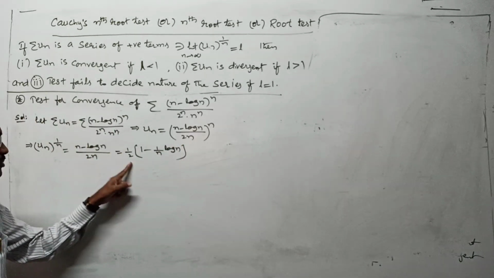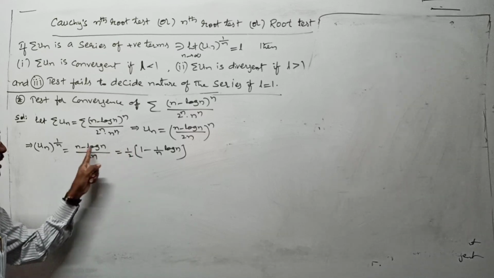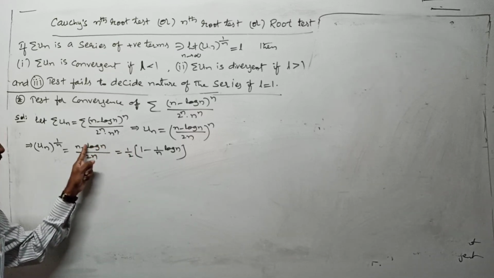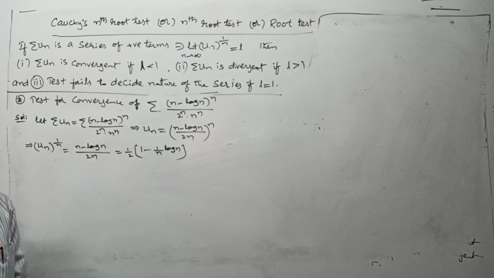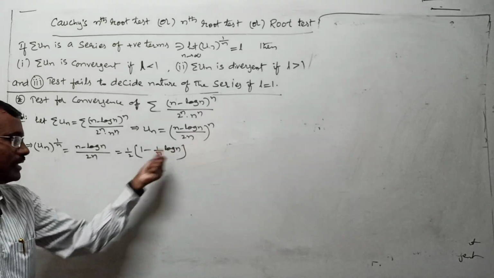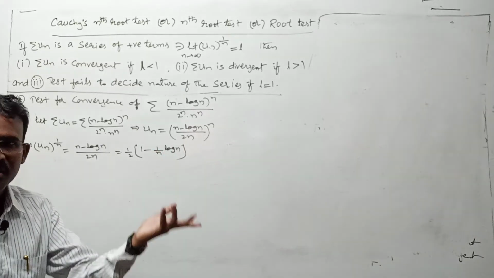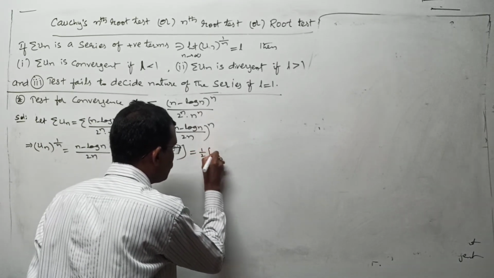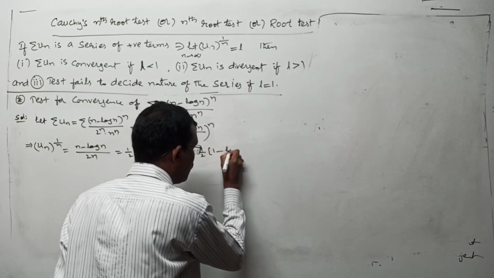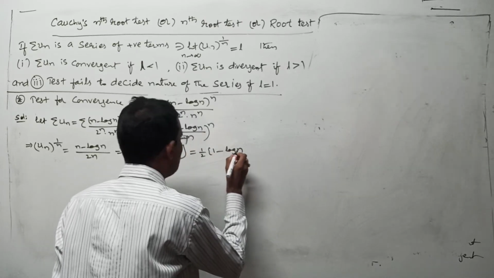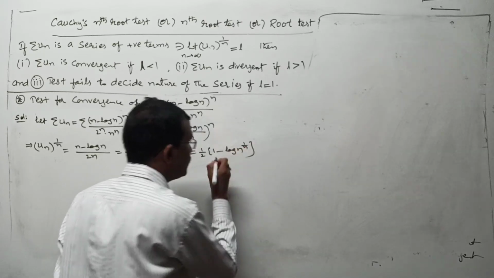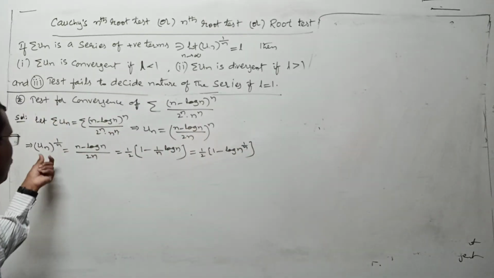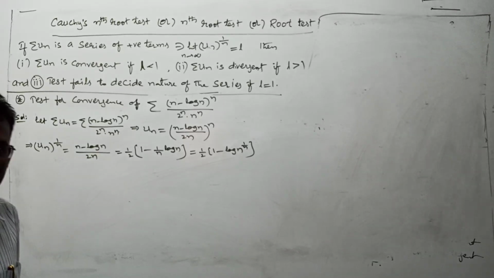This 2 we take in common, n by n is 1, minus log n whole by n you can write as 1 by n into log n, right? But you know m log n is what? Log n to the power of m. Like that, this you can write as 1 by 2 into 1 minus log n to the power of 1 by n. Any problem? This is simplified un whole to the power of 1 by n.